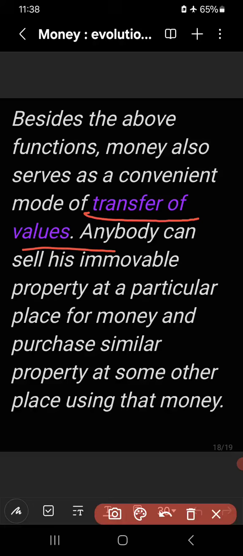If after some time he wants to shift from that place, then he can sell his property there, and with the same money he can purchase similar properties, a similar house, in this place. So transfer of values is possible with money. These are the functions of money we have discussed.